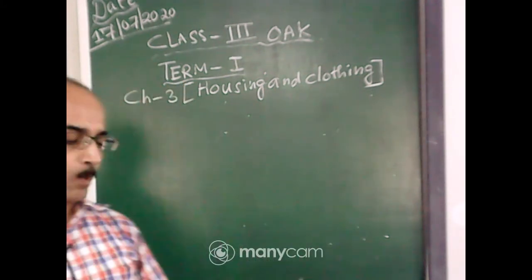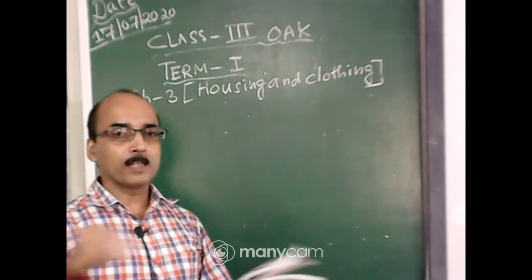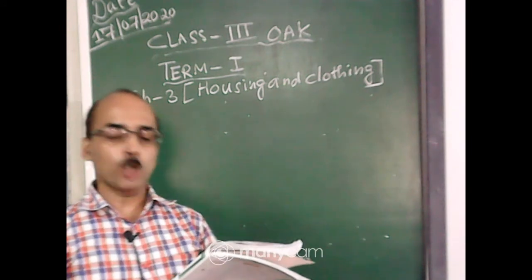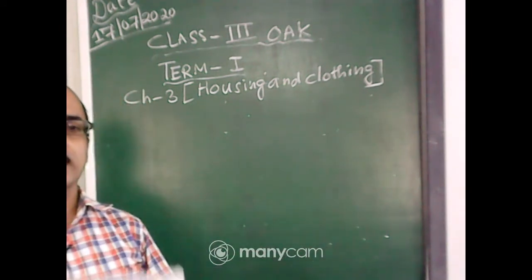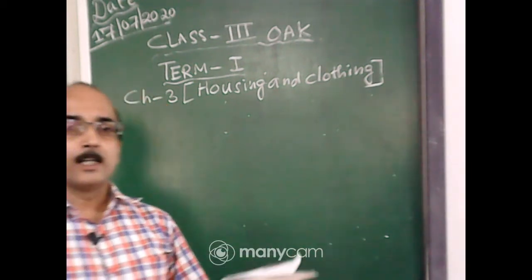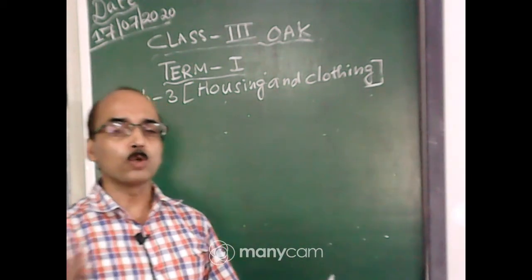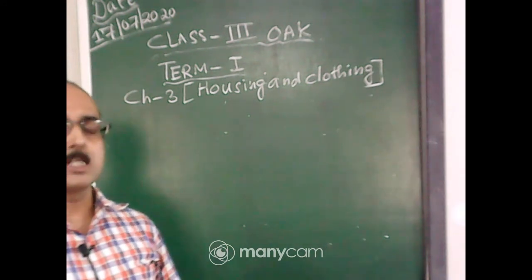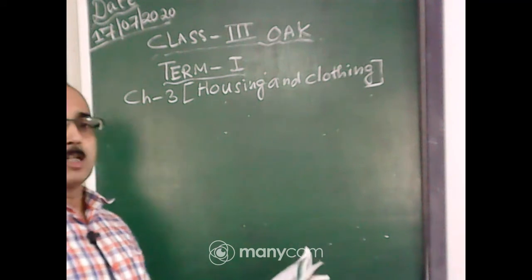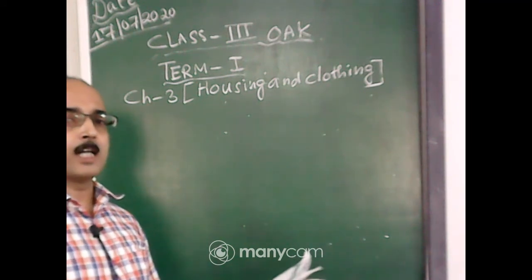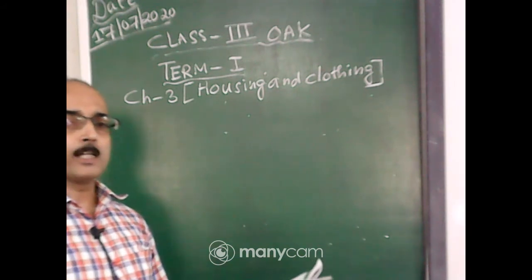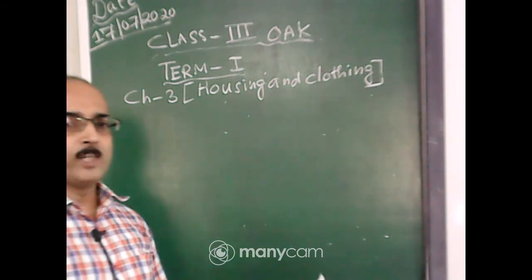Then we have seen weather and clothes. What is the link between weather and clothes? We wear clothes according to the weather of the place we are living in. Then I have given you two questions. Question number one is, why do we wear light colored cotton clothes in summer? Another question I have given, why do we wear woolen clothes in winter?